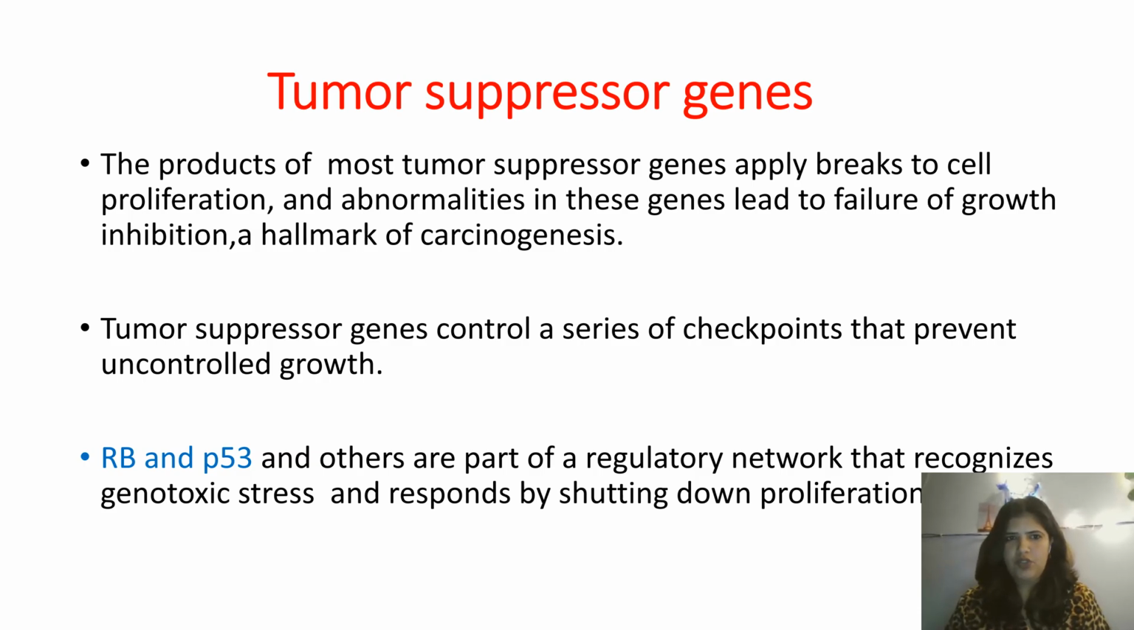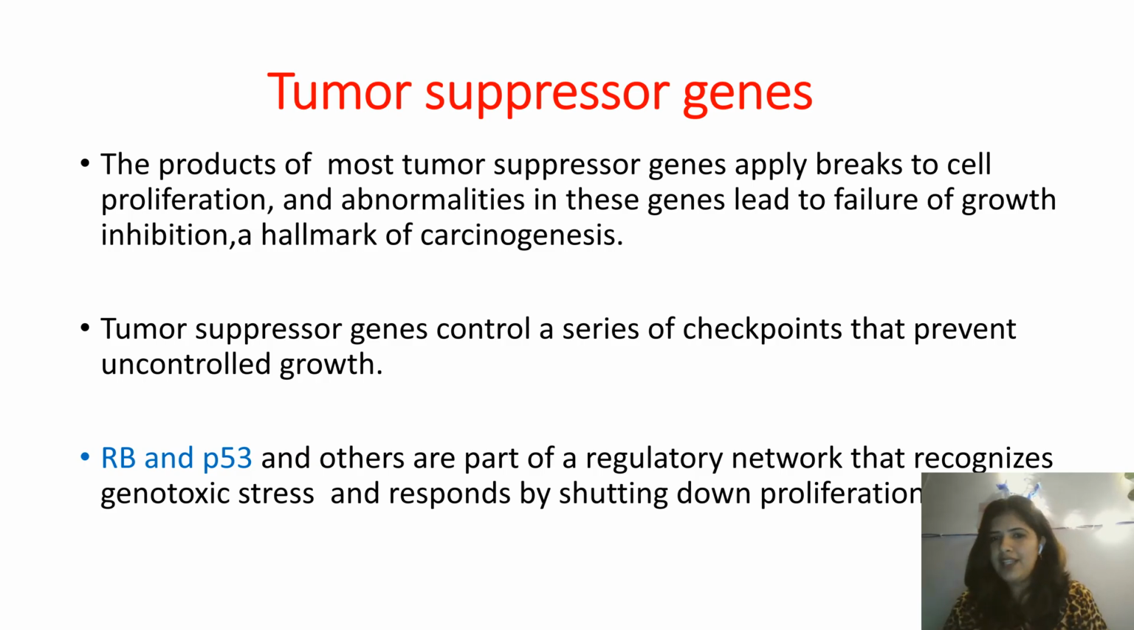What are tumor suppressor genes? The products of most tumor suppressor genes, as the name indicates, are genes which suppress the occurrence of cancer in your body. So they're suppressing the occurrence of tumor in your body. Whenever a tumor suppressor gene is activated,